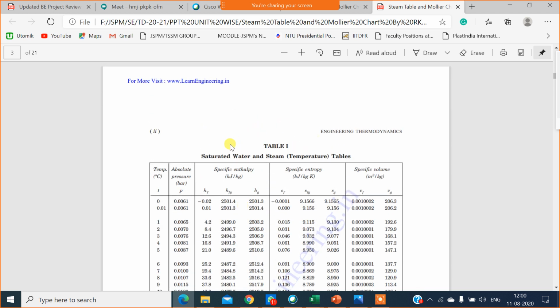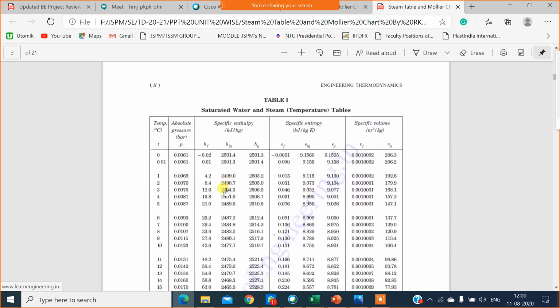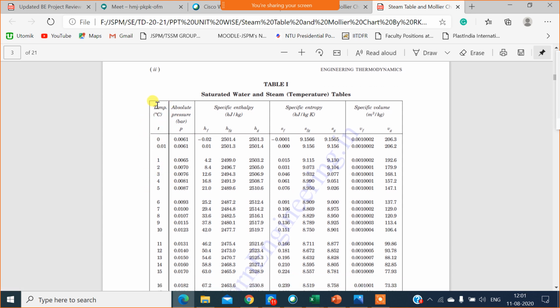Now in the steam table there are three tables. Table 1 and table 2 are for saturated steam. Table 1 is given according to temperature. According means you have to see the first column. The first column is of temperature, and adjacent to temperature, pressures are given, and these pressures are the saturation pressure at this temperature.